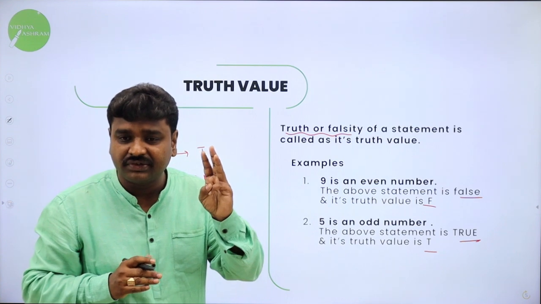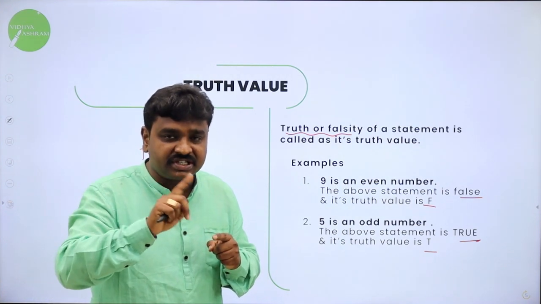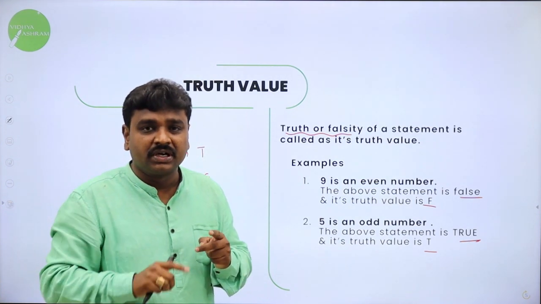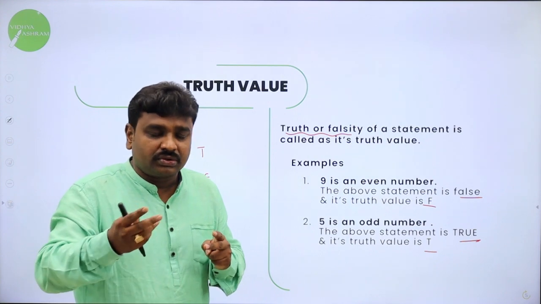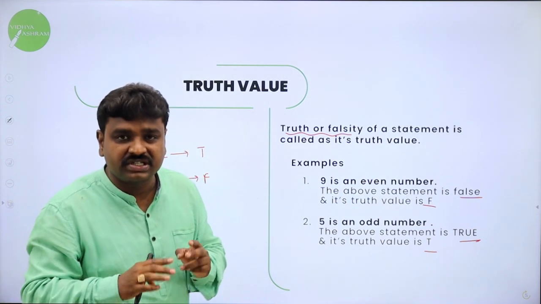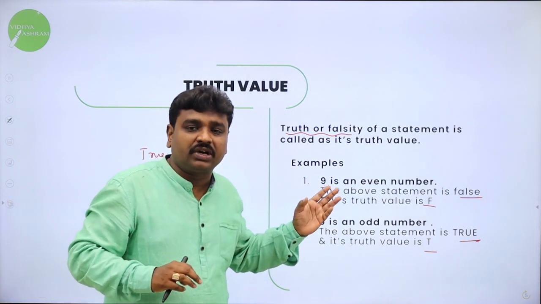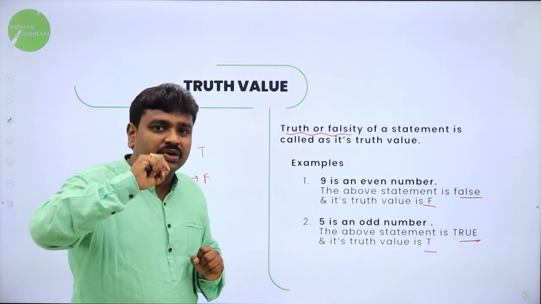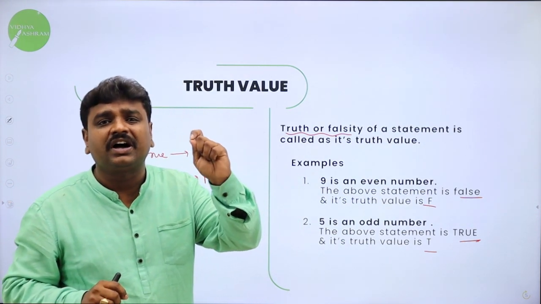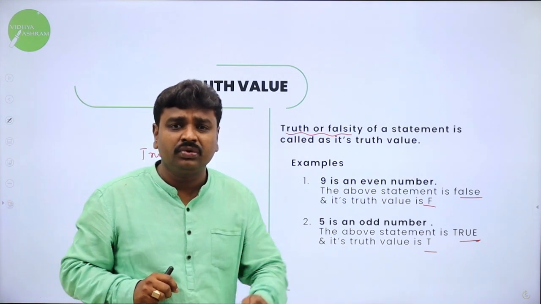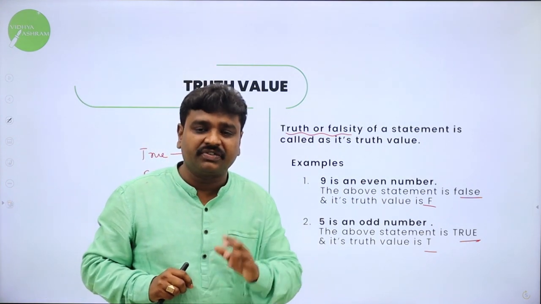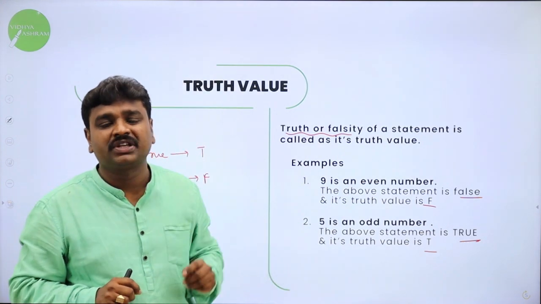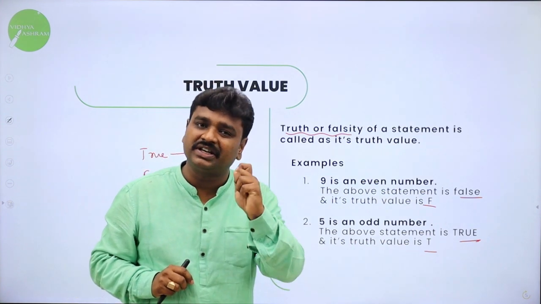Now we have done 3 things. Proposition: a statement which is either true or false but not both. Suggestions, opinions, questions are not propositions. Then truth value: for every proposition it will have its own truth value. Truth value means the truth or falsity of a statement. If it is true, we symbolize it by letter T. If it is false, we symbolize it by letter F.